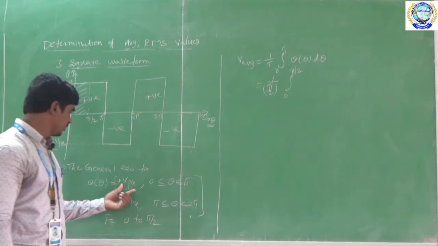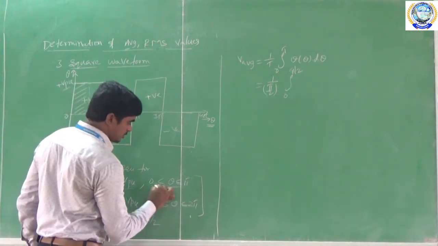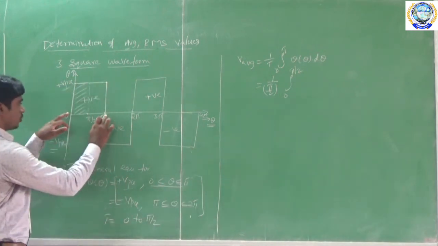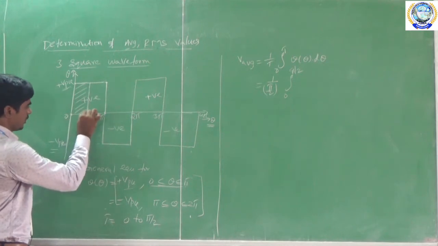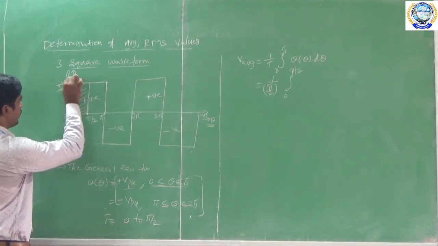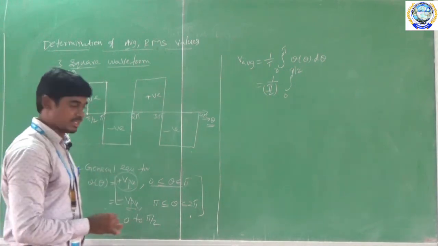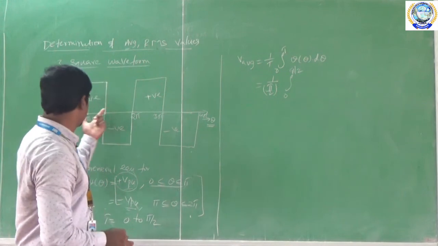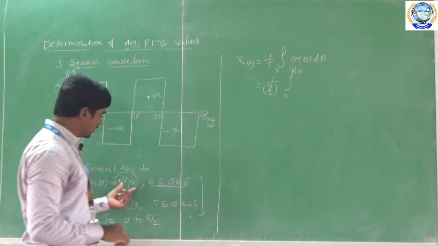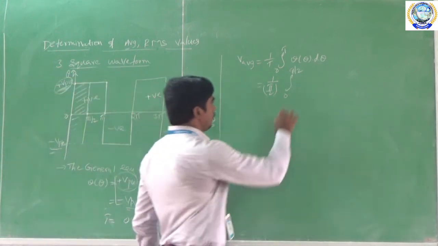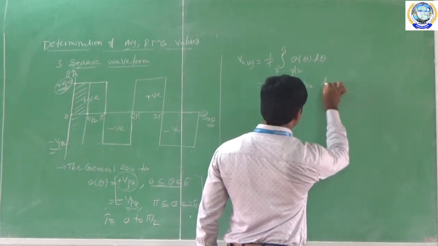What is V of theta here? In the limits of this period, 0 to pi by 2 only, my value is only positive VPK. So there is no need to consider the other condition. Only positive VPK is enough, since I am considering this portion, 0 to pi by 2. That's why the magnitude is VPK. Therefore V of theta is equal to VPK, d theta.